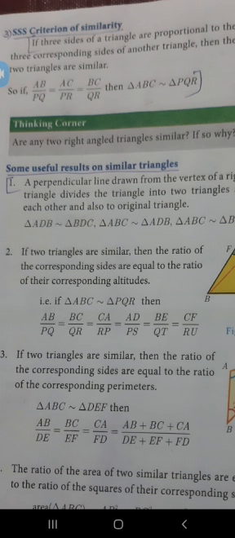So we can say the triangles are similar. Okay, these are the criteria we have to use for doing the sums.